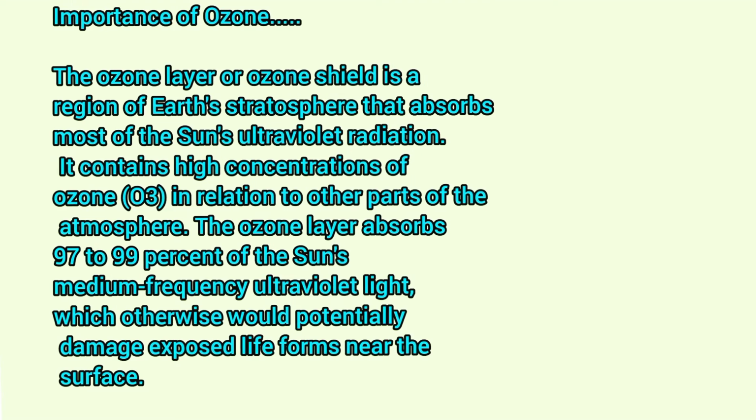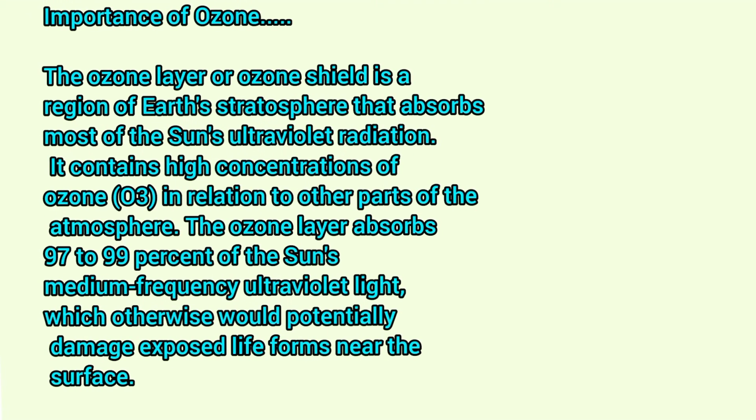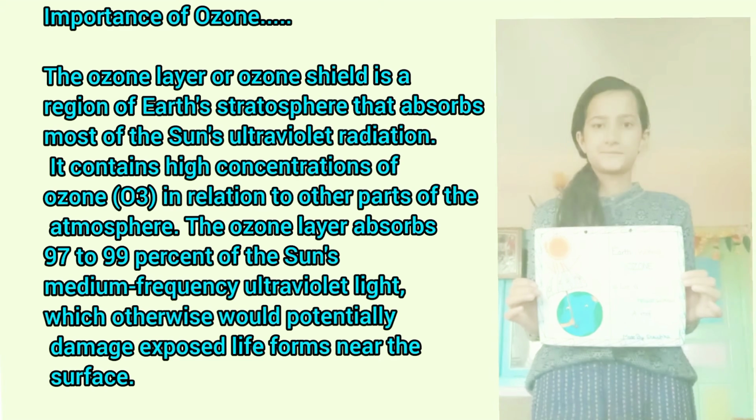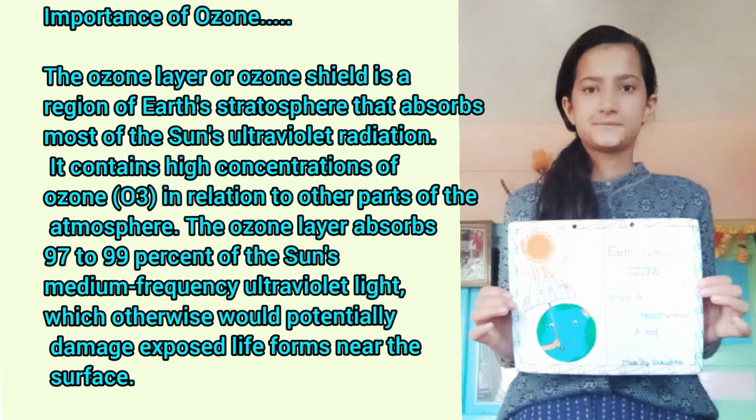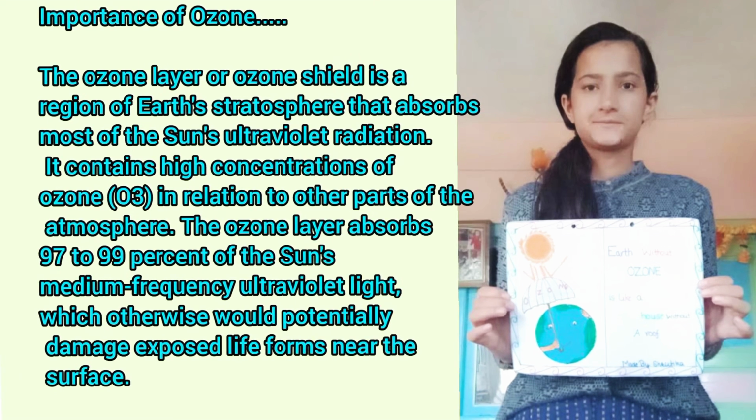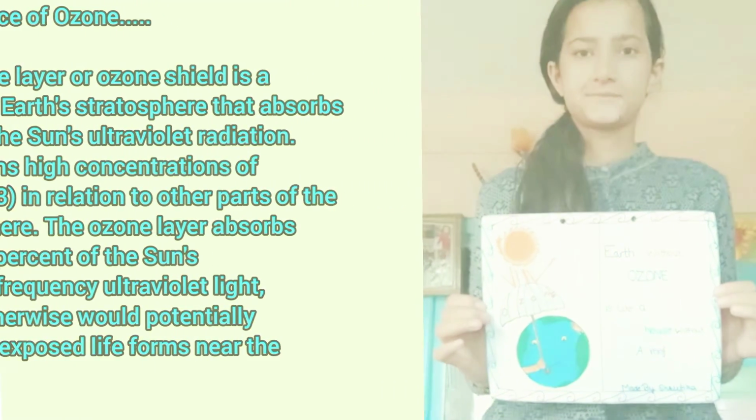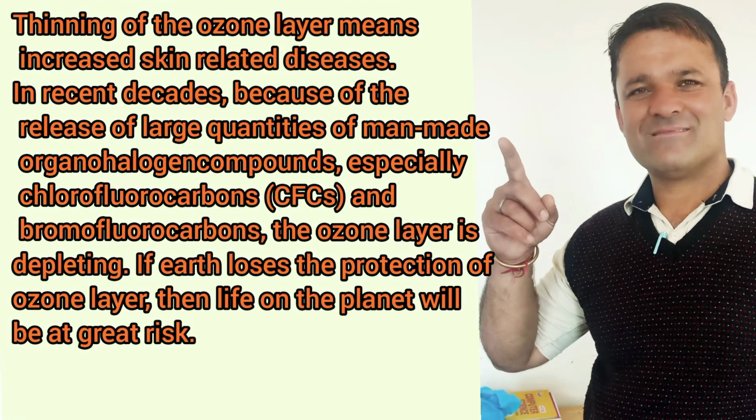See, the ozone layer or ozone shield is a region of Earth's stratosphere that absorbs most of the sun's ultraviolet radiation. It contains a high concentration of ozone in relation to other parts of the atmosphere. The ozone layer absorbs 97 to 99% of the sun's medium frequency ultraviolet light, which otherwise would potentially damage exposed life forms near the surface. Thinning of the ozone layer means increased skin-related diseases.